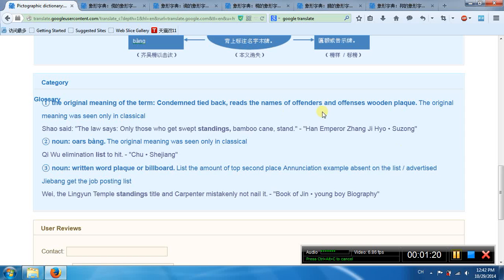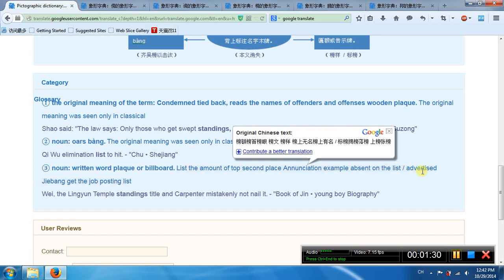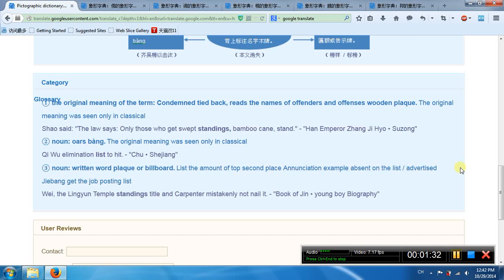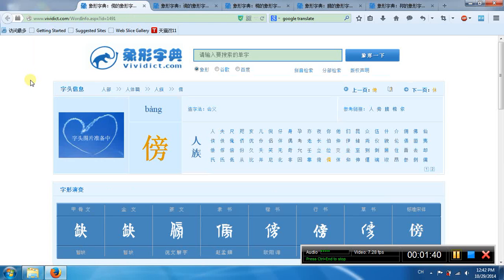So the first meaning is condemned tie back, the wooden plaque on the offenders and the jailers, prisoners. Billboard, plaque.